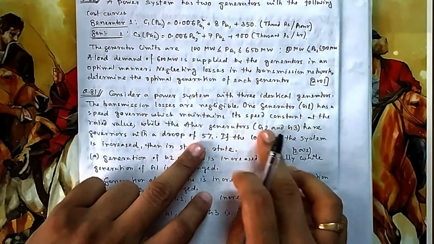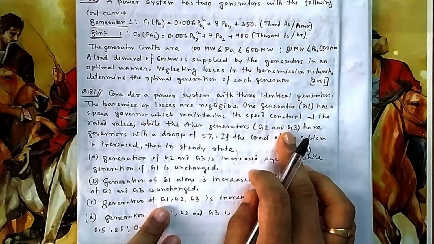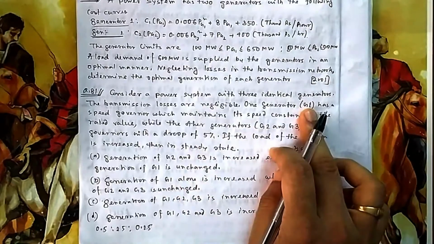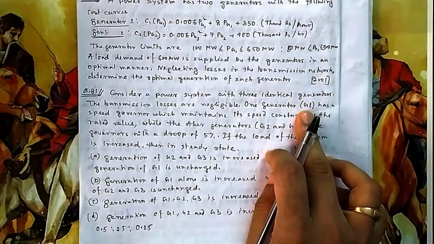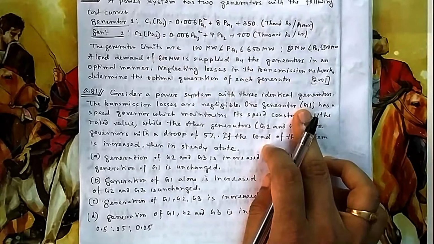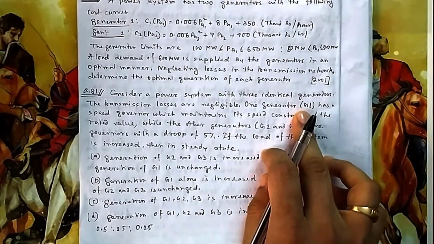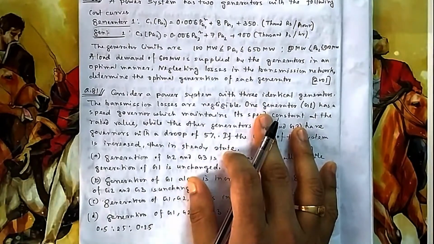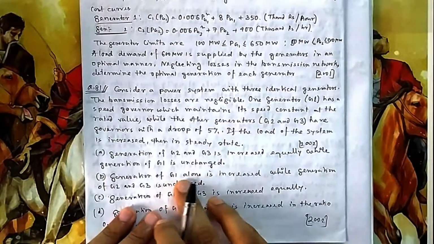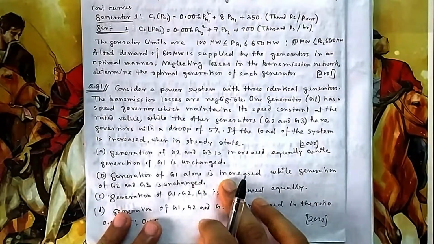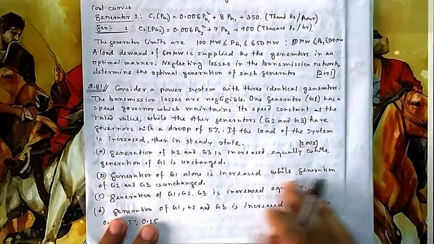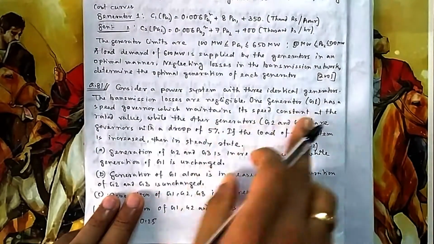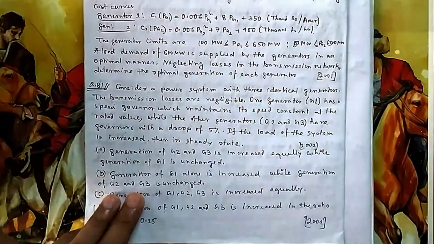So what is the option? You cannot increase the load of G2, G3. Because if you increase it, there will be a change in frequency, which is not allowed because it is interconnected with G1. So the idea is you increase the load of G1. If you increase the load of G1, keeping these two constant, then the frequency will remain at the same position and all will be synchronized. So obviously the generation of G1 alone will increase so that the frequency remains constant, while the generation of G2, G3 is unchanged. Because any change in G2, G3 will change the frequency.